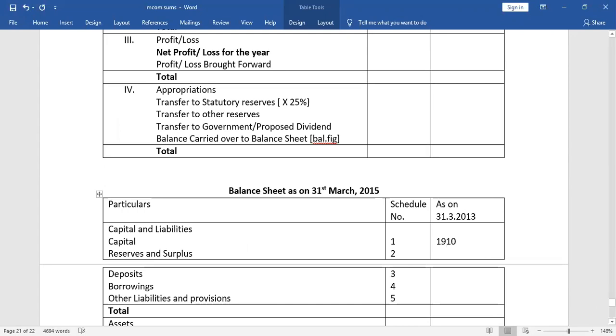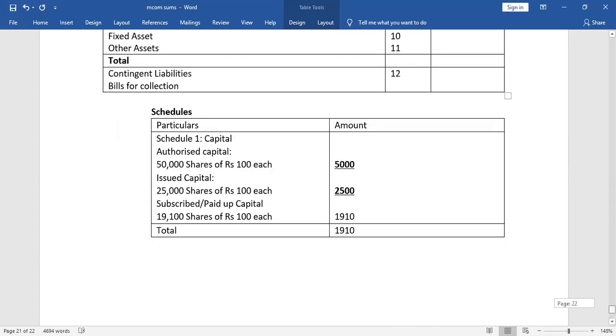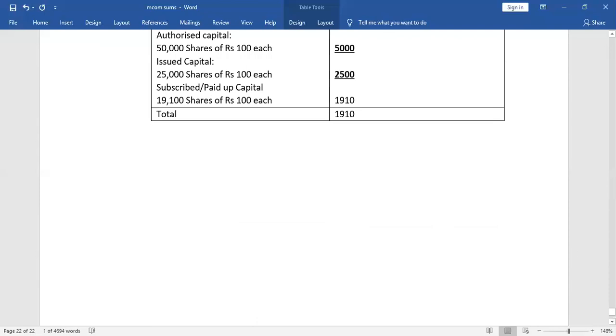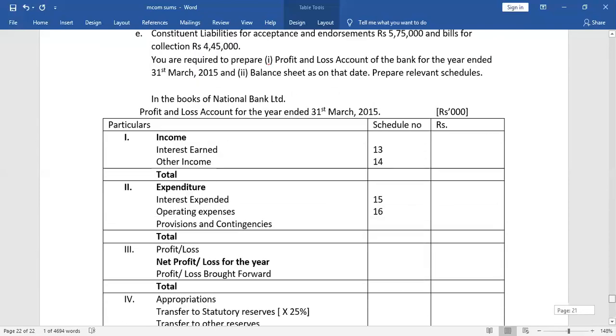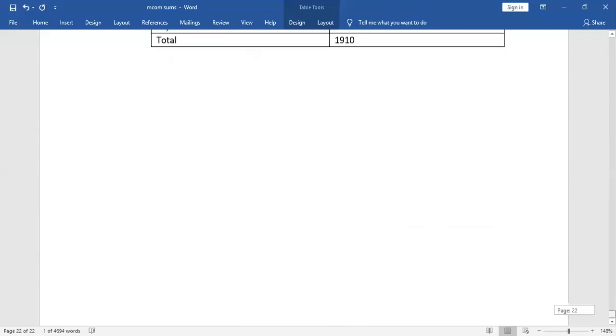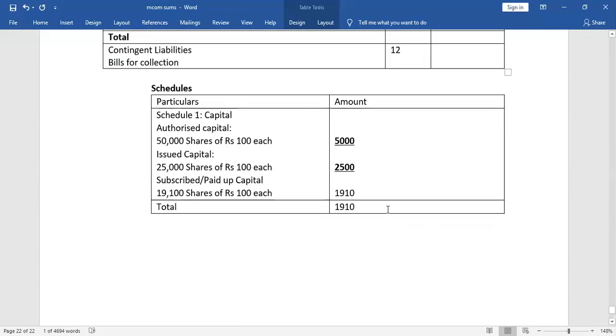So capital is 1910, and reserves and surplus is the next schedule. So here we have to bring the pointer and press the tab. Schedule 2, the next schedule, is reserves and surplus.